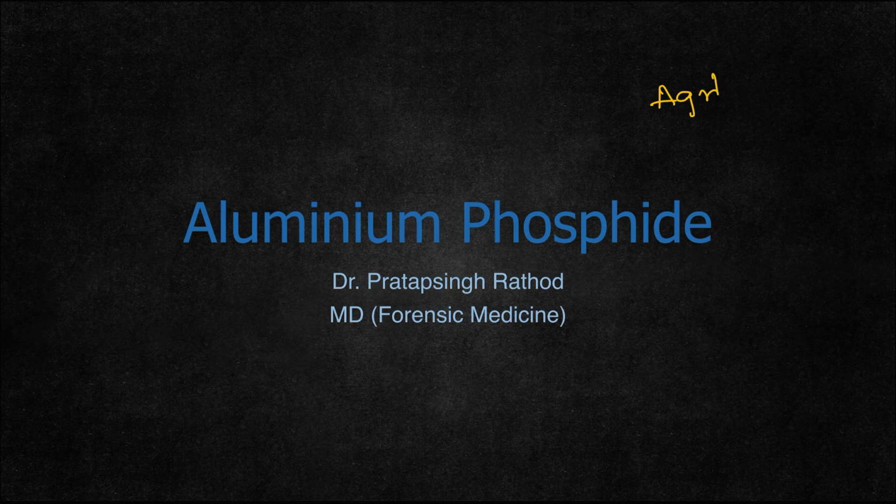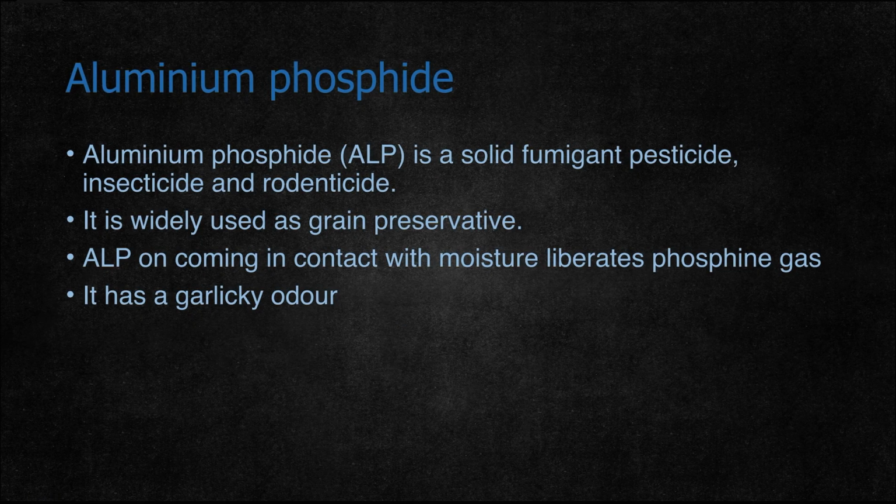Today we will continue with agriculture compound poisoning. In that we will discuss aluminum phosphide poisoning. Aluminum phosphide is a solid fumigant pesticide, an insecticide, and it is also used as a rodenticide. It is widely used as a grain preservative.